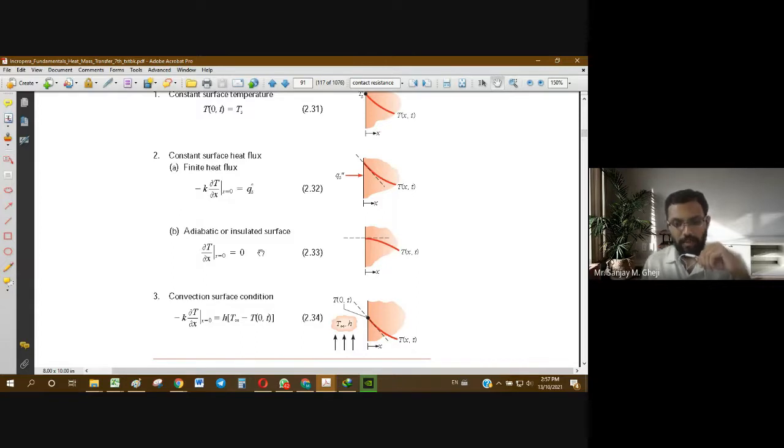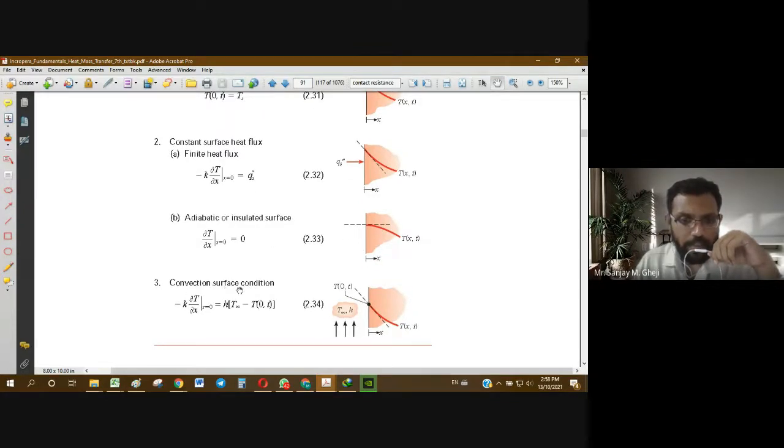But generally in our cases, we usually find it to be a condition of maximum. So to find the value and the position of maximum temperature, we normally use this boundary condition.